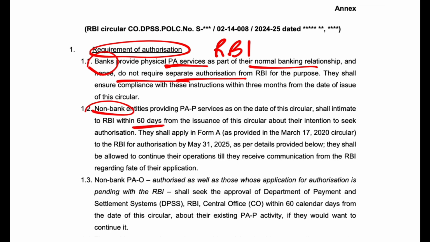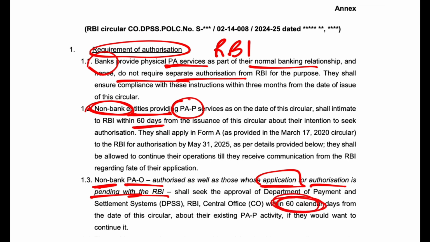Some non-banks are already providing payment aggregator services, and some non-banks have applied and their application for authorization is pending with the RBI. They both have to take the authorization from the RBI within 60 days.